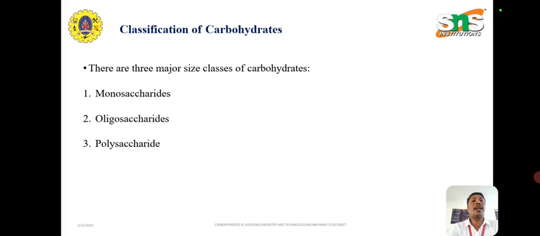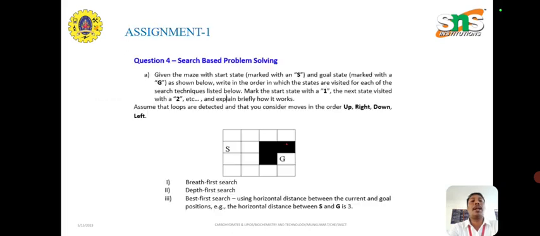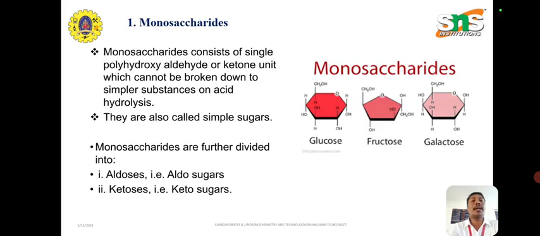Classification of carbohydrates: the major size classes of carbohydrates are monosaccharides, oligosaccharides and polysaccharides. Assignment number 1. Then what is a monosaccharide? A monosaccharide consists of a single polyhydroxyaldehyde or ketone unit which cannot be broken down to simpler substances on acid hydrolysis. They are also called simple sugars, that is glucose, fructose and galactose.